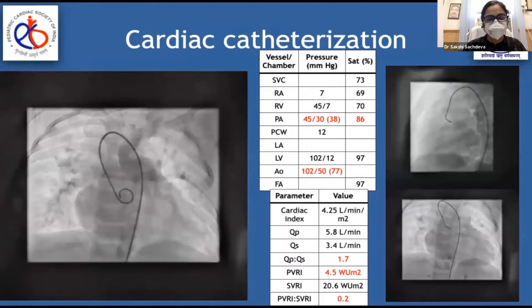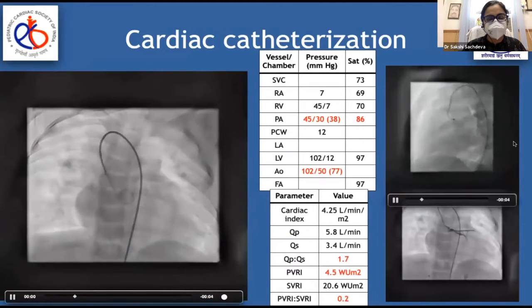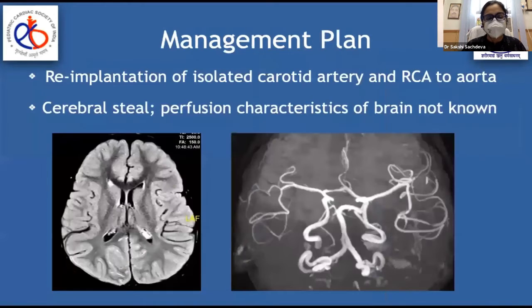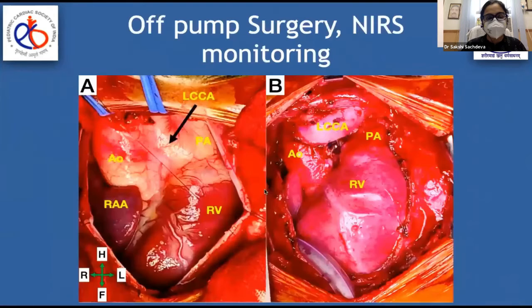Left coronary angiogram showed filling of RCA by good collateral circulation. So we planned to reimplant the carotid artery and RCA to aorta, but because of chronic cerebral steal, perfusion characteristics of brain were not known. Hence, neuroimaging was planned. MRI brain showed normal structural parenchyma with complete circle of Willis. Off-pump surgery was done under continuous NIRS monitoring, and carotid artery was harvested from the pulmonary artery and implanted to the aorta in an end-to-side fashion. The RCA got damaged while reimplantation and had to be sacrificed.